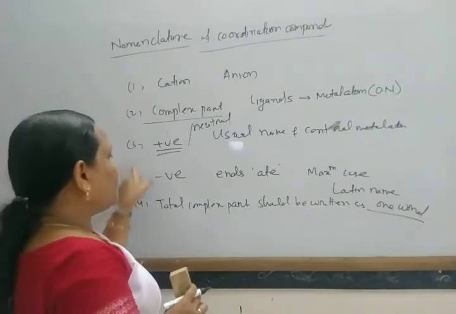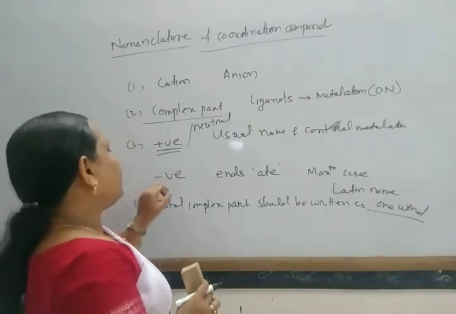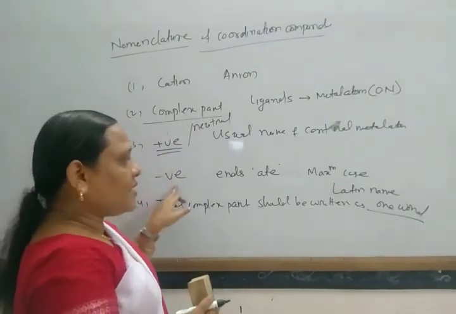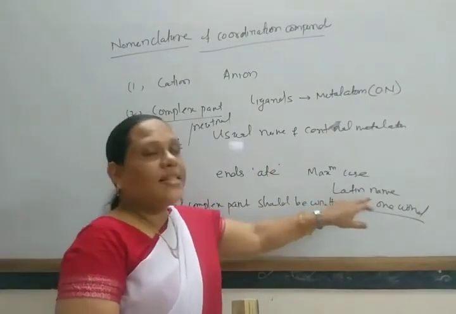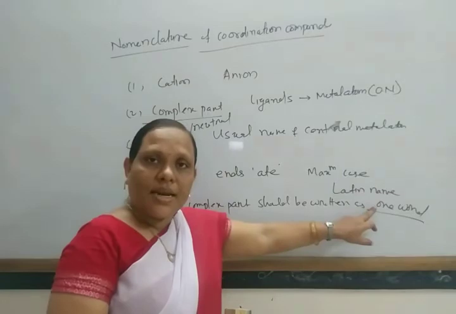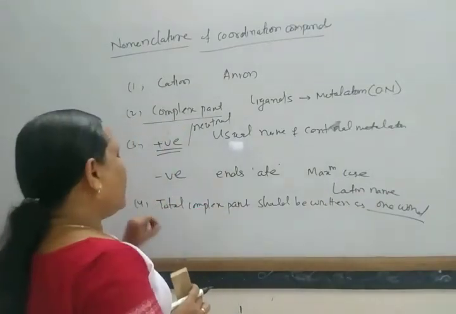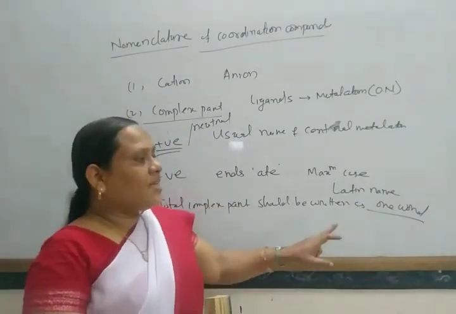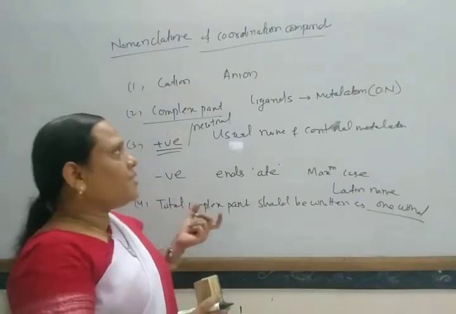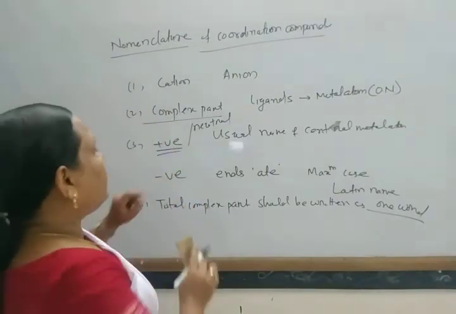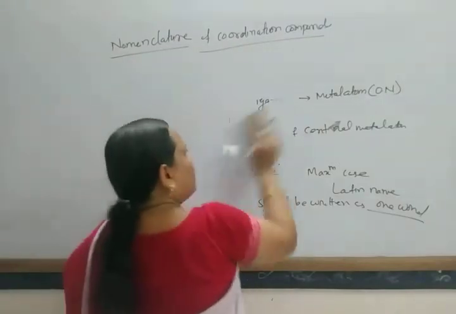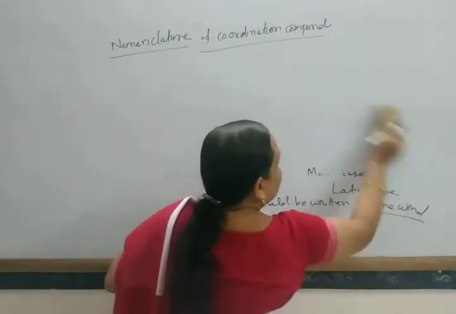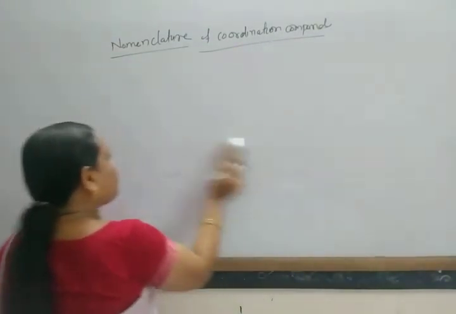If the complex part is negative, then it ends with -ate, and in maximum cases the Latin name of the central metal atom is used. Total complex part should be written as one word. In this way, let us take some examples of how to write the names of compounds.